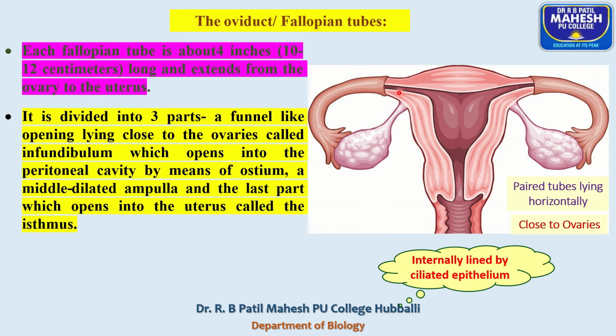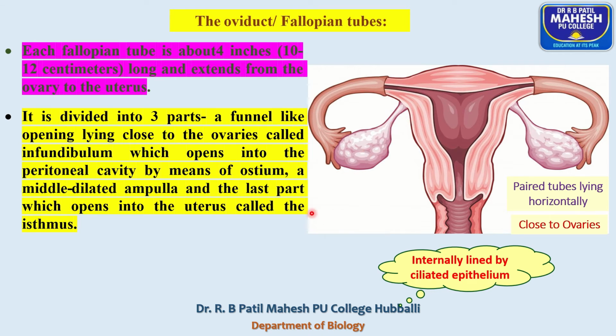So it is divided into three parts: a funnel-like structure called the infundibulum, then a broader part, that is the ampulla, and the last part is the isthmus, which opens into the uterus.